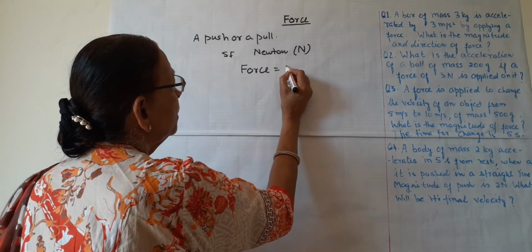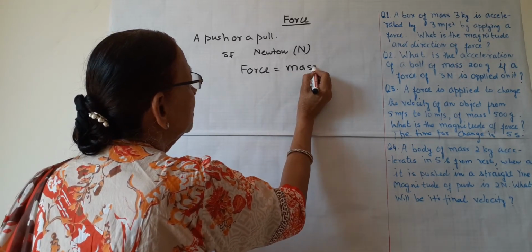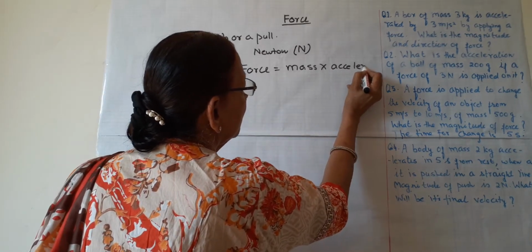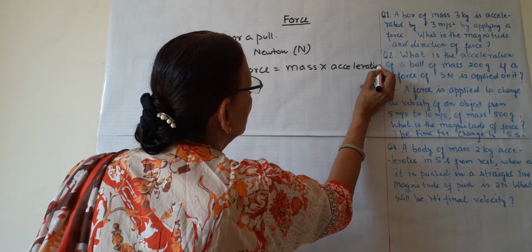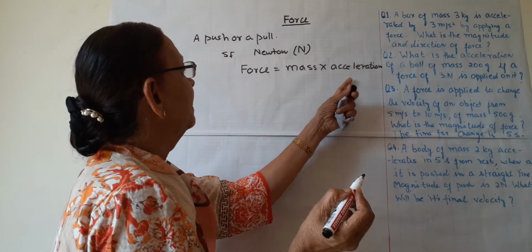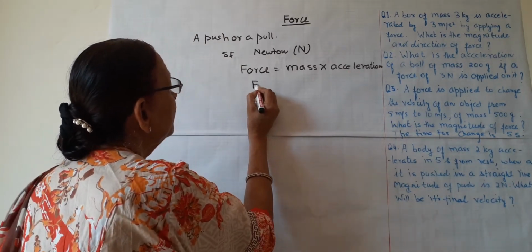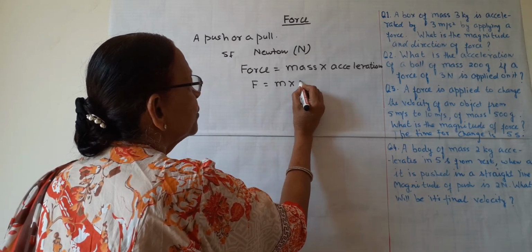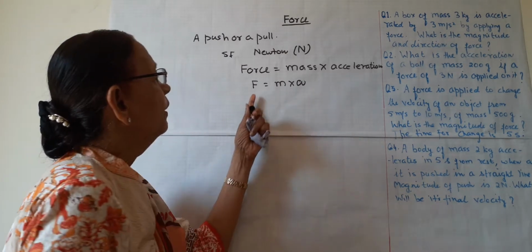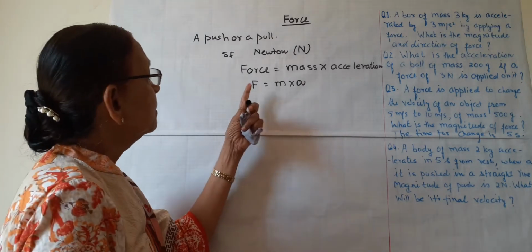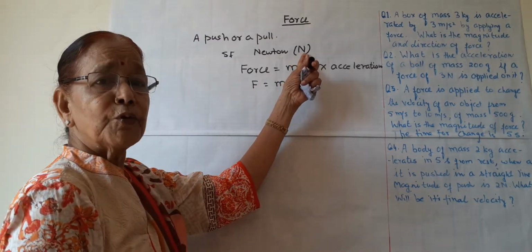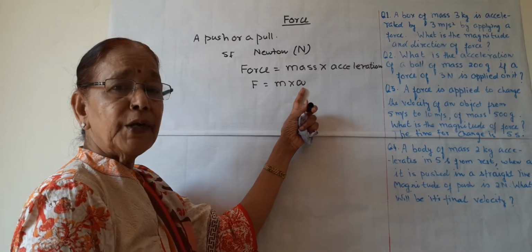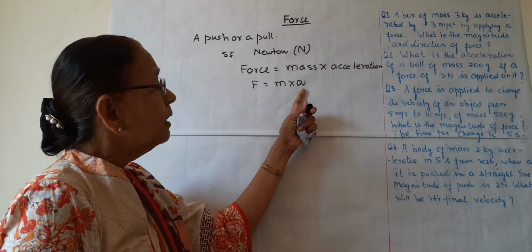Force is equal to mass times acceleration, F = m × a. We denote force by F, mass by m, and acceleration by a. And what are their SI units? Force SI unit, as I have told you, is Newton, mass is kilogram, and acceleration is meter per second square.